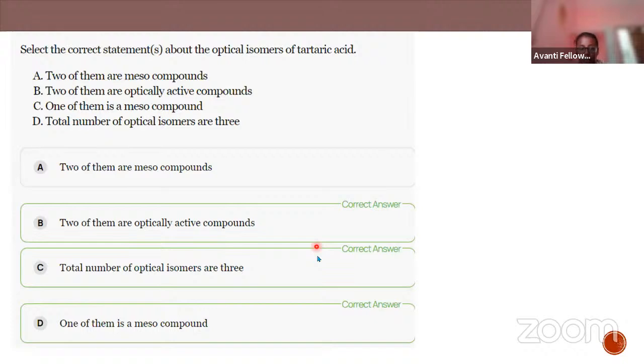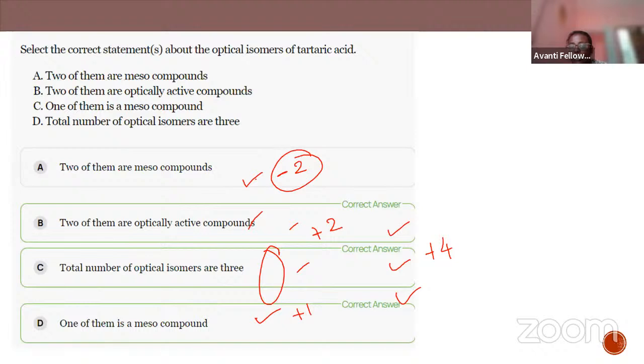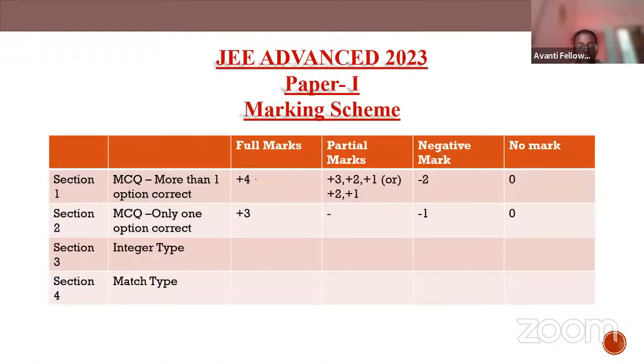If you have chosen B, C, and D, how many marks will you be getting? You'll be getting plus 4. If I have chosen only two options, like B and another, plus 2 marks; if only one of the three, plus 1 mark. What happens if I choose A along with any of the combination? Then there will be a negative marking of minus 2. Clear with this, everyone? Yes, fine.